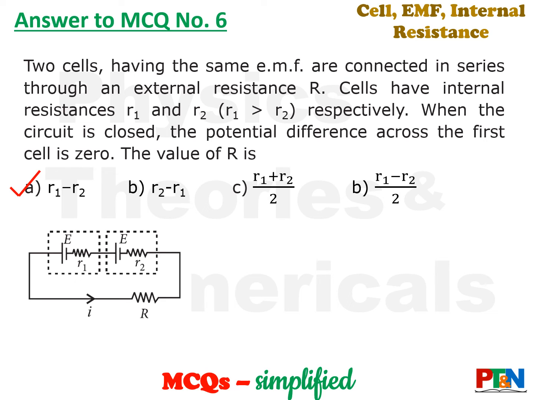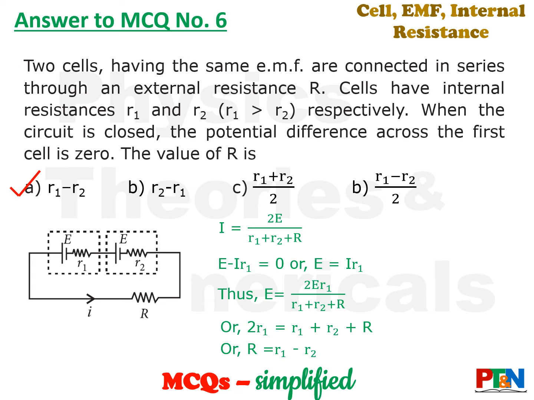The answer is option A. Let's understand the calculation. Look at the diagram. I is equal to 2E by (R1 plus R2 plus capital R). That is the value of I.